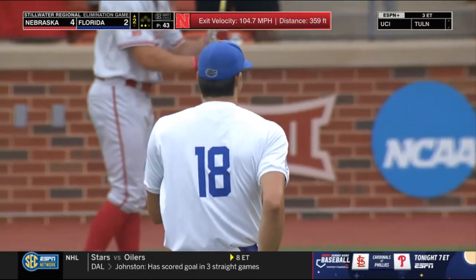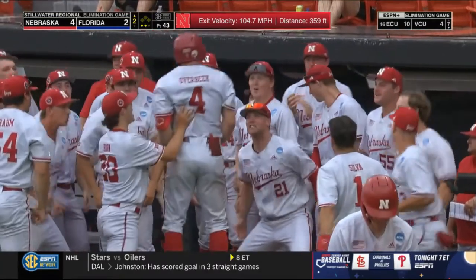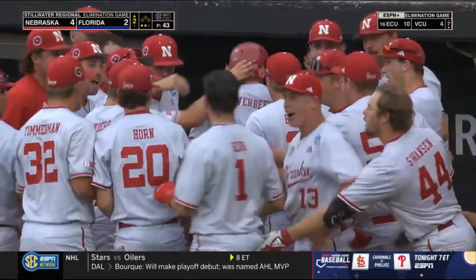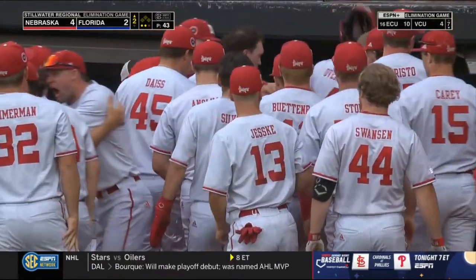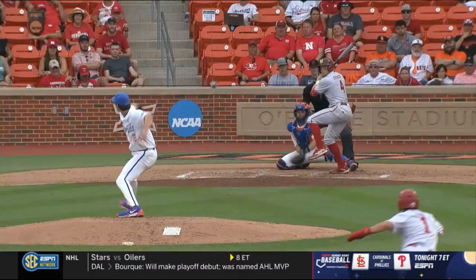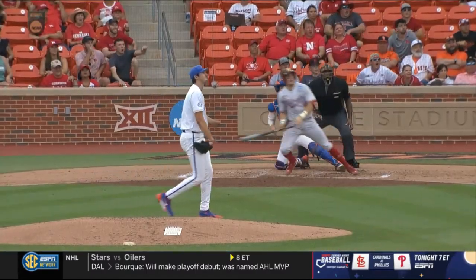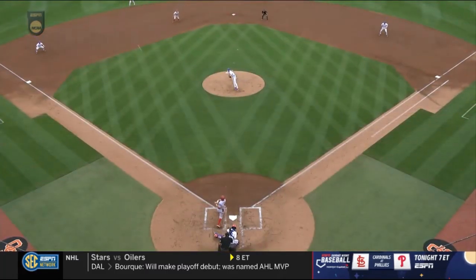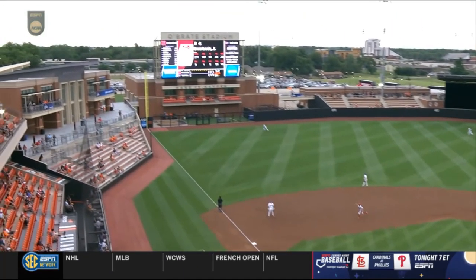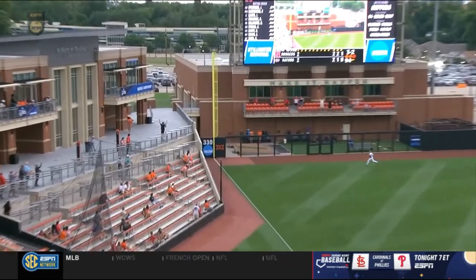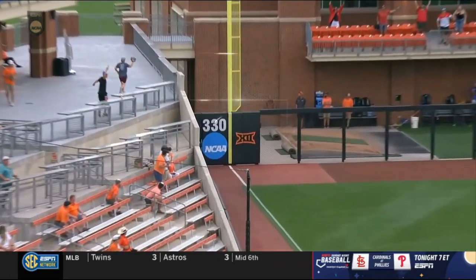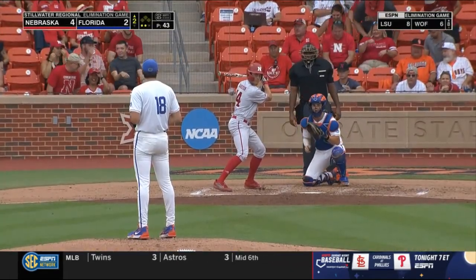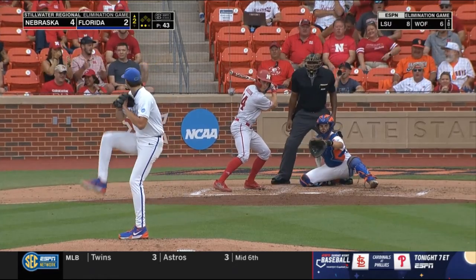It came off the bat at 105. Second home run of the game for the Huskers. 6th of the year for Overbeek. And for Coppola, gets the first 2 guys of the inning out quick, then the 2-out walk to Riley Silva. 3-2 fastball out over the plate. Overbeek gets enough of it to give the Huskers a lead back.